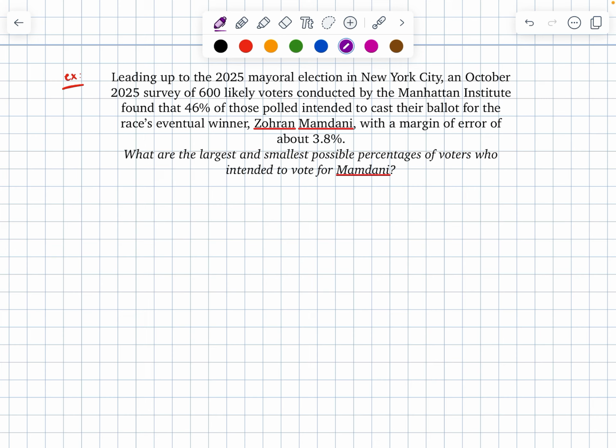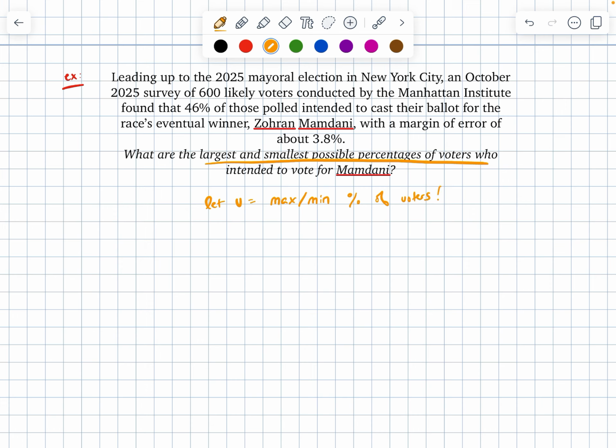Alrighty, if you want to pause, now's your shot. If you don't want to pause, let's go. So, looking at the last sentence here, I'm told that I want to represent the largest and smallest possible percentage of voters. So maybe I'll choose V as my variable here. So I'll say let V equal my largest or smallest, I'm going to use max and min because I'm lazy, percentage of voters.